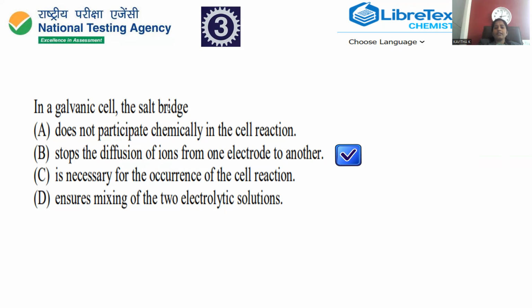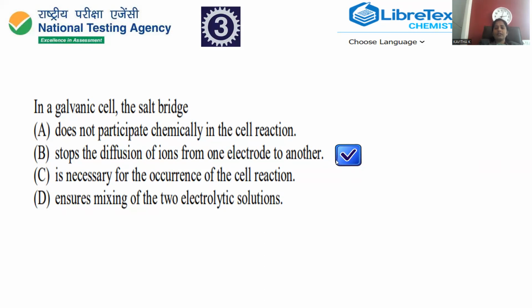Mixing of the two ionic solutions will be retarded, so that over voltage can be minimized. So we can notice multiple applications for this salt bridge. Stopping diffusion of the ions from one electrode to another is the exact answer, being a kind of porous bridge used to avoid the movement of ions, while only electrons migrate from one electrode to another.